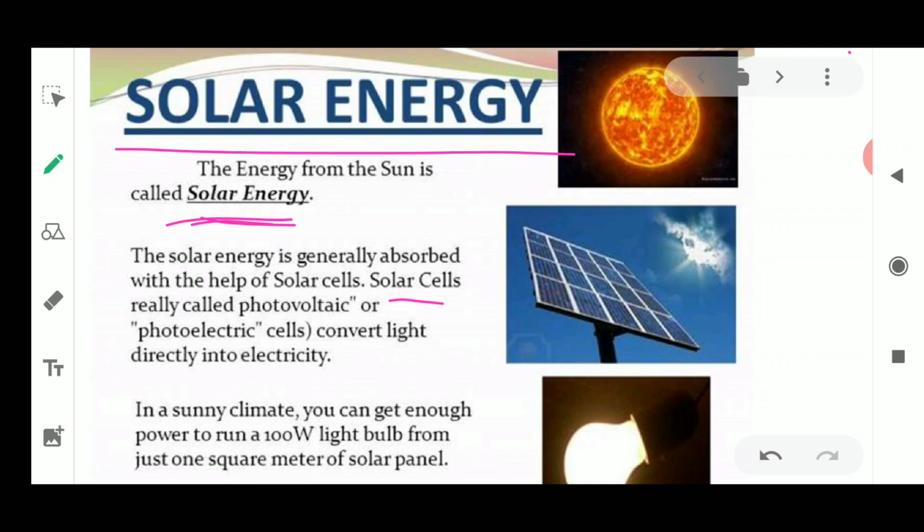This solar energy is radiated in all directions, and it contains infrared, and even ultraviolet rays are also there. Some amount of energy comes to the earth's surface, some amount of energy is stopped, but still the energy which we feel in the form of sun rays is very high in its intensity. Now, for a long time we have been using this solar energy in a very traditional way.